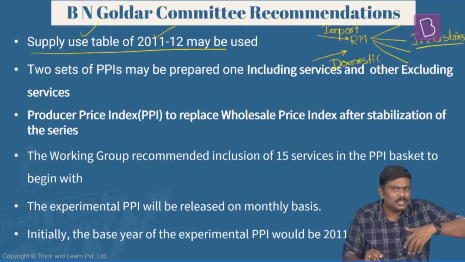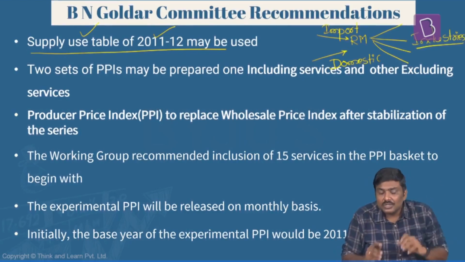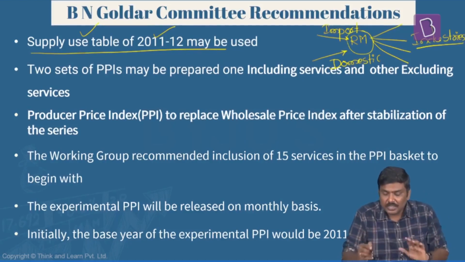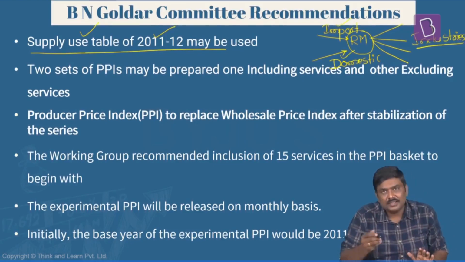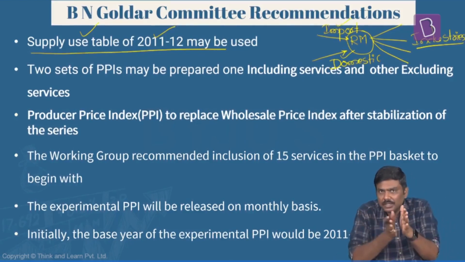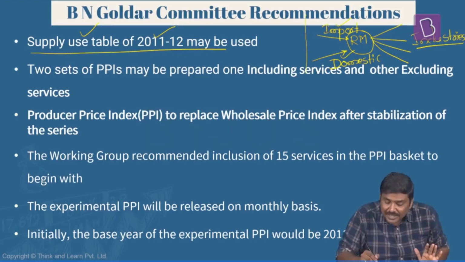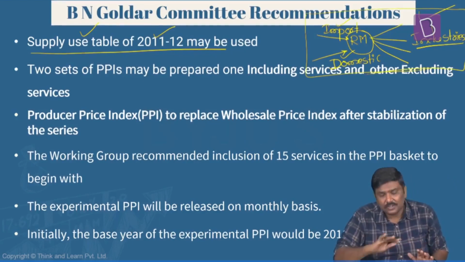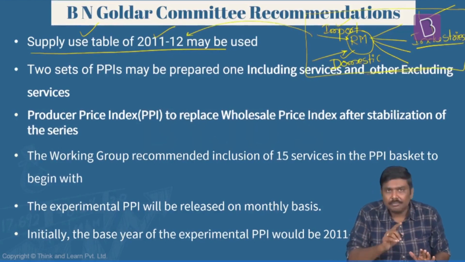We get it from the domestic market as well as import it. So we get these intermediary goods or raw materials from the domestic market as well as from imports, and supply them to industries like this. The table which maintains the details of all of this is called a supply use table.